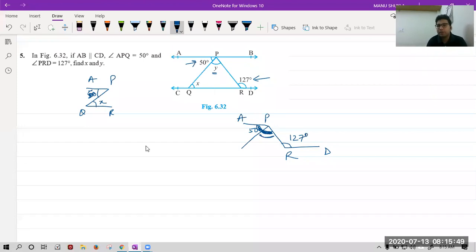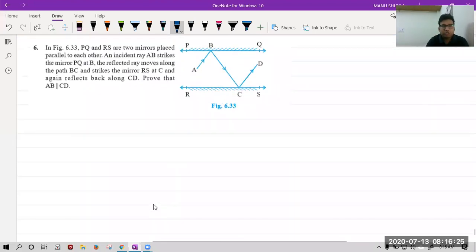No Utkarsh, not 180. Yes Ananya, good. Interior angle of same side transversal is 127 degree. So you can do this by a simple method: 127 degree is equal to 50 degree plus y, and then you can solve it to find the value of y. Sum of opposite interior angles. Drishti, you are correct.